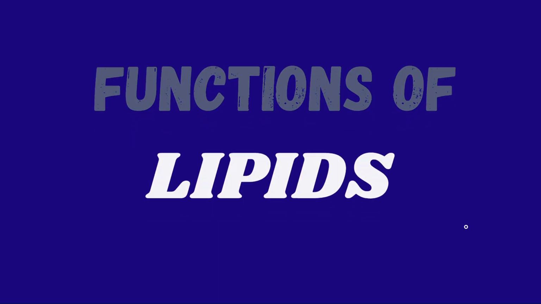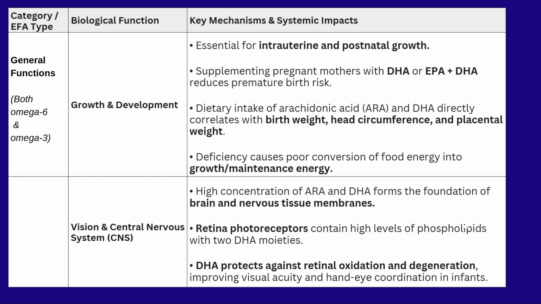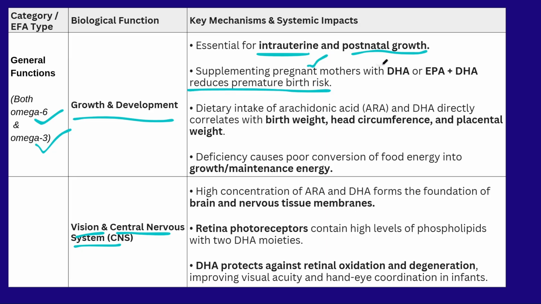We will understand about the different functions of lipids now. The lipids are important for the growth and development along with the vision and central nervous systems. Omega-6 and omega-3 fatty acid are helpful for maintaining the uterus health and also postnatal growth of the fetus. It is helpful in reducing the premature birth risks in the pregnant woman, where it will supply DHA, EPA along with the DHA. It will help to reduce the risk of the premature births.